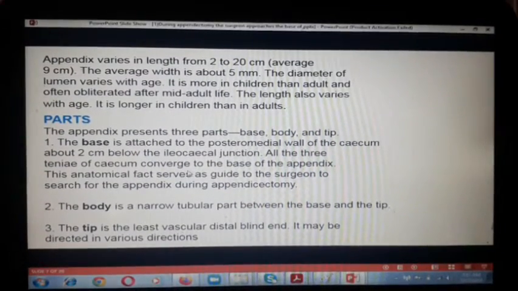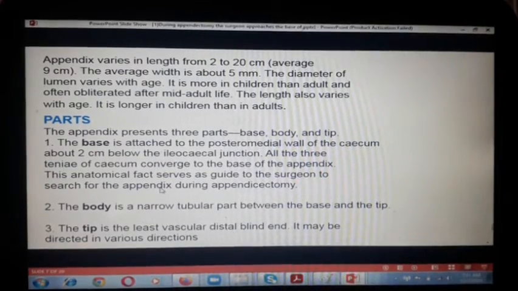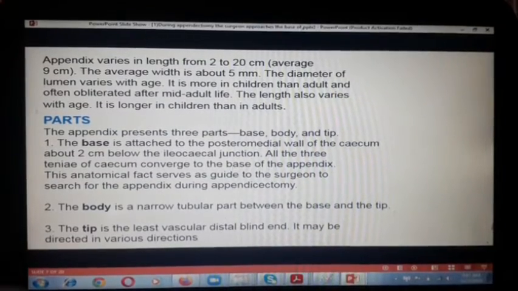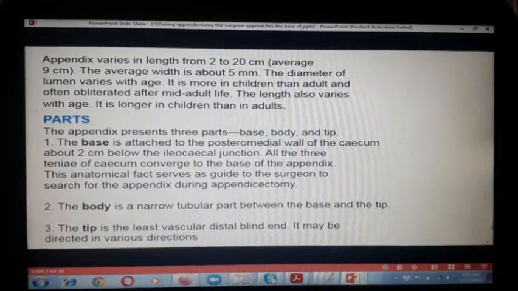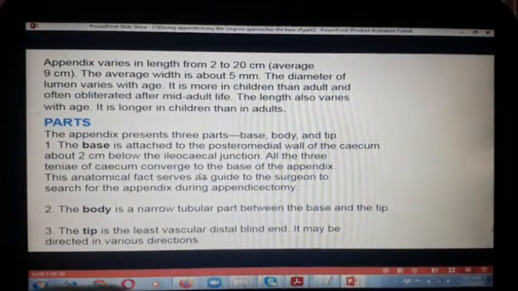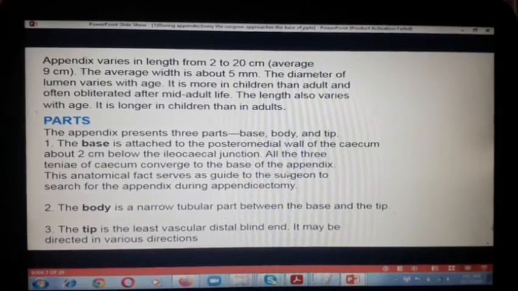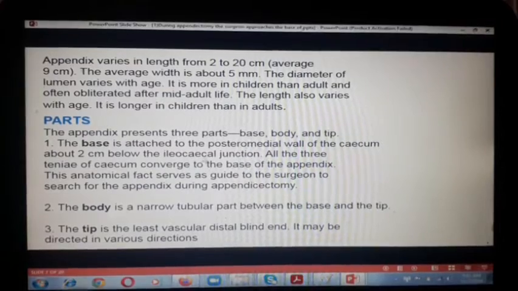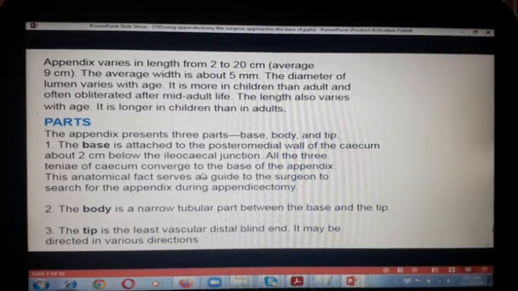So what happens is whenever the surgeon is searching for an appendix, finding the base of the appendix becomes easier with the help of the tenia present in the cecum. So all the three tenia of cecum converge. They come and meet at a point at the base of the appendix. If you don't know about the tenia, you can watch my lecture.